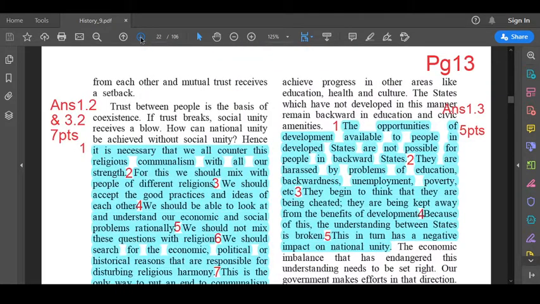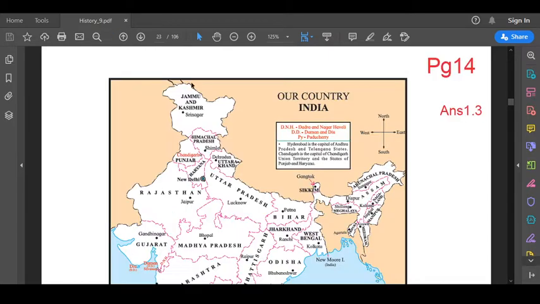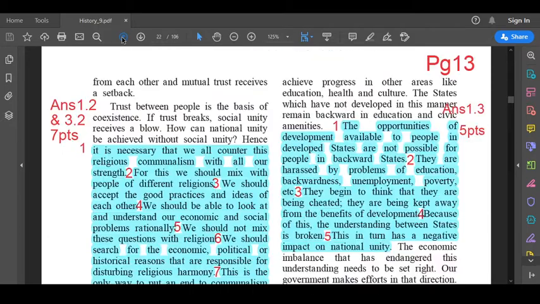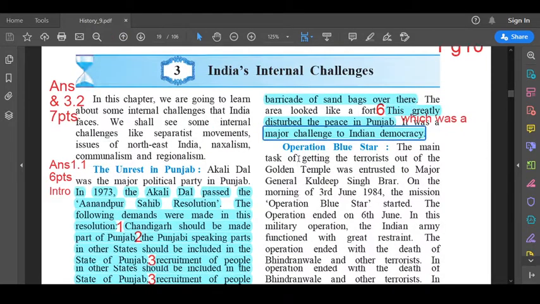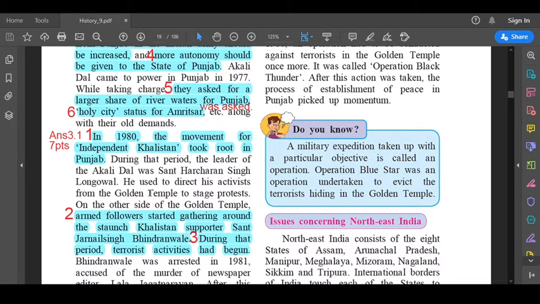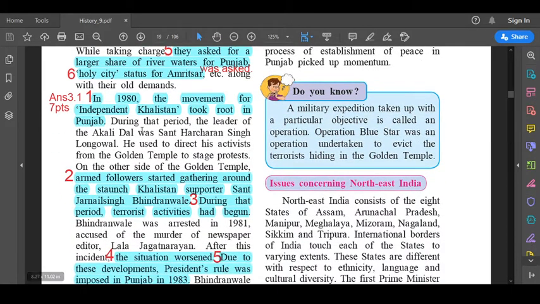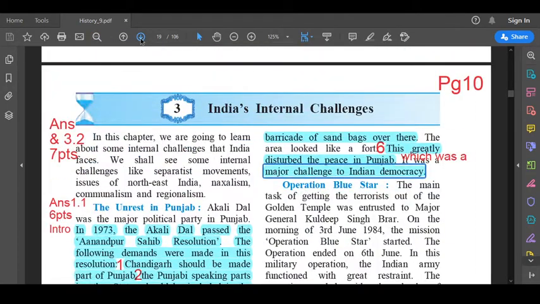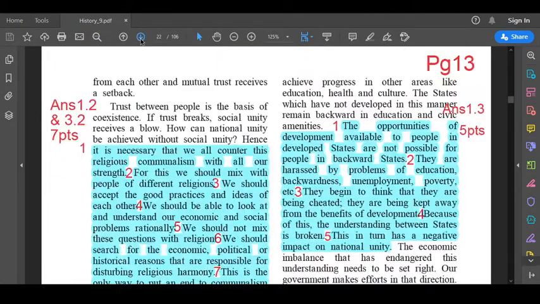Let us see the question. 3.1. Hence, 7th point: it became necessary to carry out the Operation Blue Star. So that is answer 3.1, which comprises of, I'm sorry, 7 points. 6 points are marked over here, and the 7th one is from the question itself. Now we'll see the next one, 3.2.